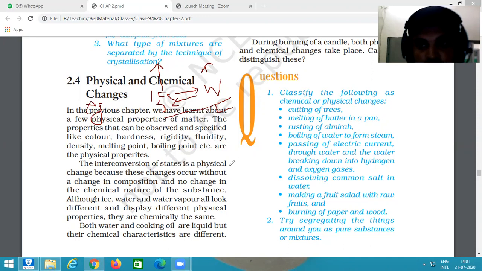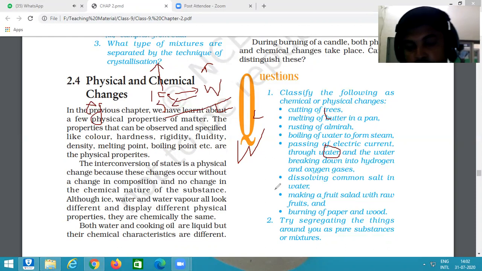For example, if on one hand we take water as a liquid, and on the other hand we take oil as a liquid, do both have the same chemical properties? No. Why? Because if we put water into the fire, it extinguishes the fire.